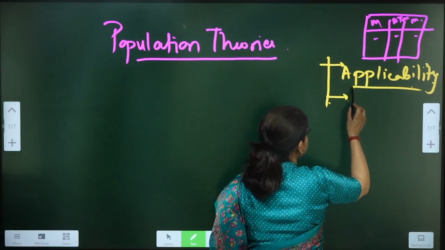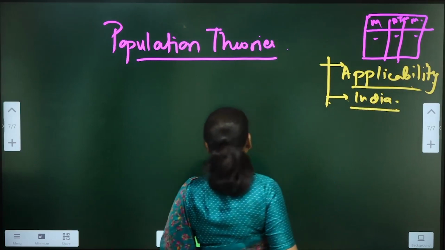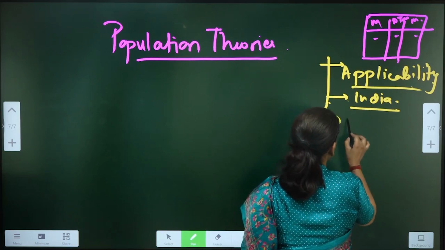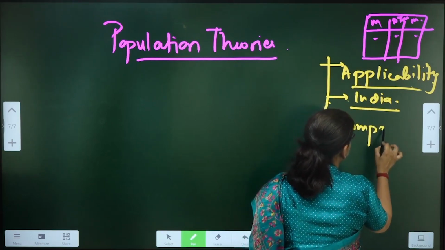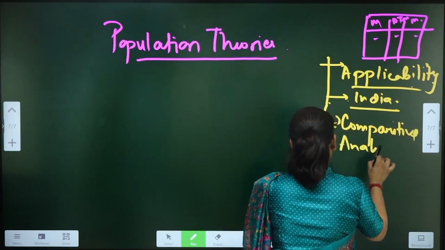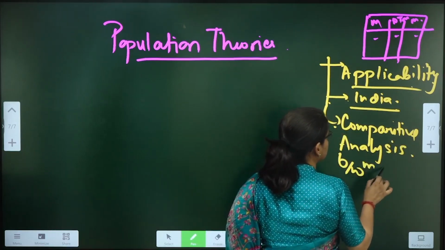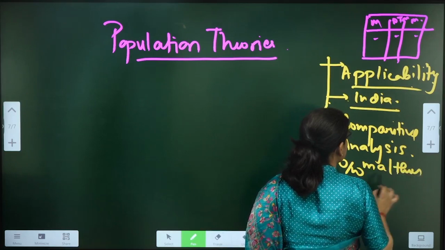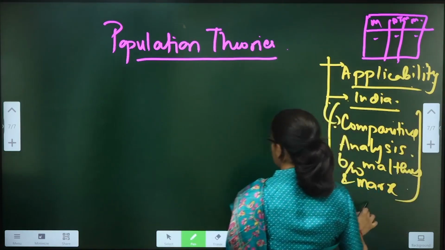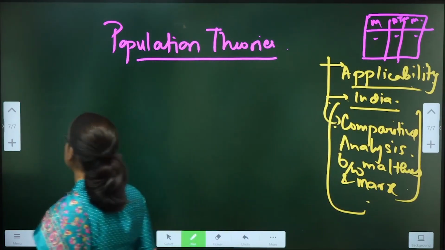They can ask you applicability specifically for India. So, discuss the ideas proposed by Malthus and whether they are applicable for India. Then they can ask you a comparative analysis between Malthus and Marx and so on; they have previously done that. These are the types of questions that they generally ask from this particular topic. So, population theories.